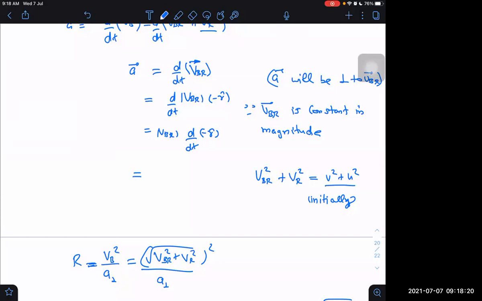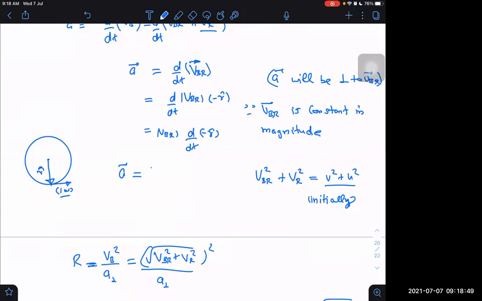If you are not understanding, just think in this way that R cap is like a circle of unit radius. And if I want to differentiate that, what is the differentiation of a position vector of constant magnitude? That will be tangential velocity, right or not? It will be equal to 1 into omega.